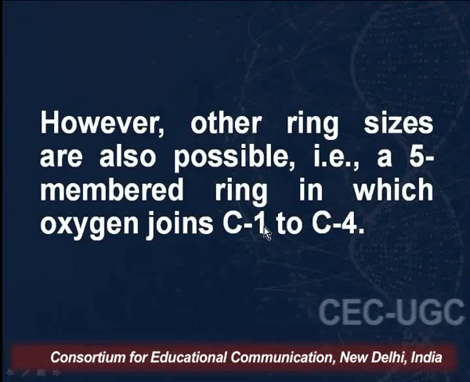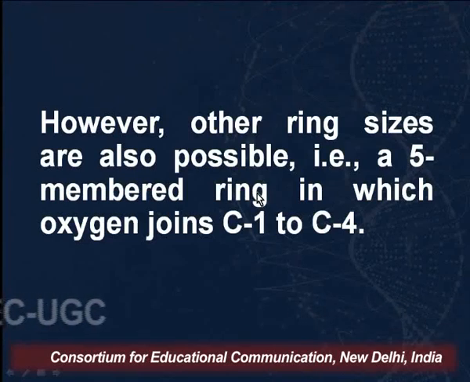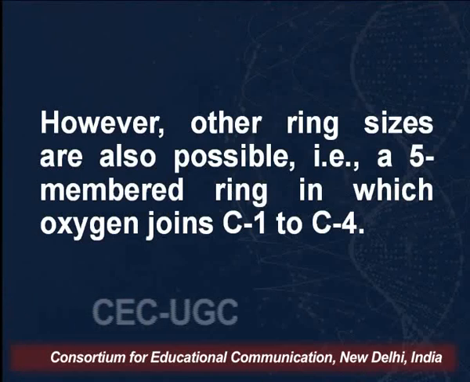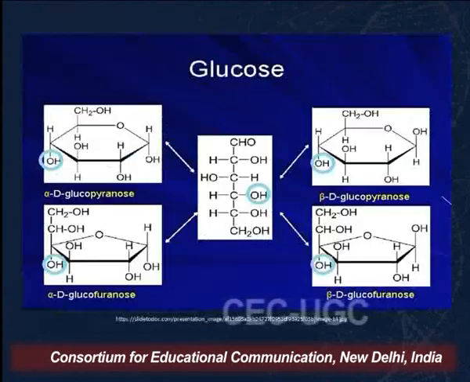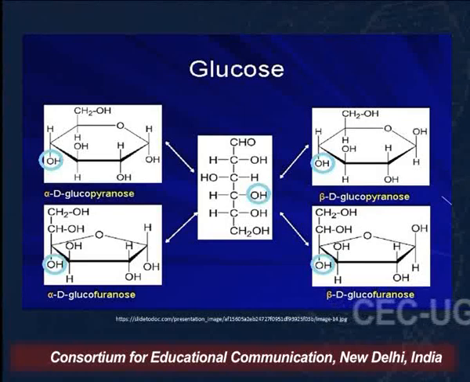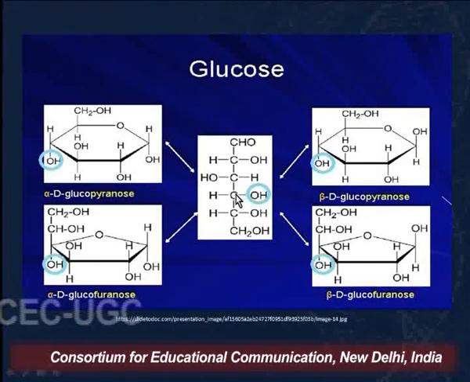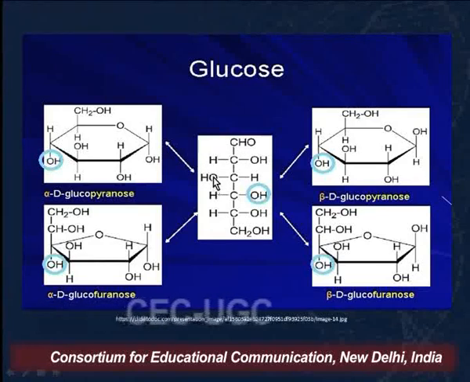What is the other possibility? That we may even have a 5-membered ring in which the oxygen will join C1 to C4. So when we look into the open chain structure of glucose, we find that there are two possibilities.